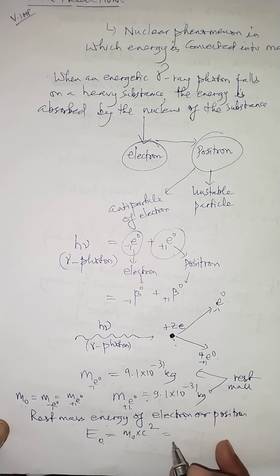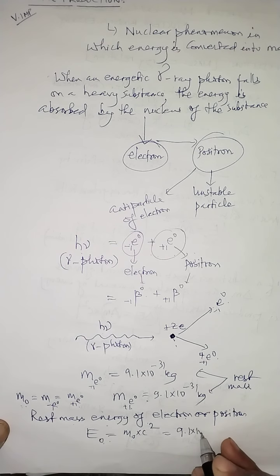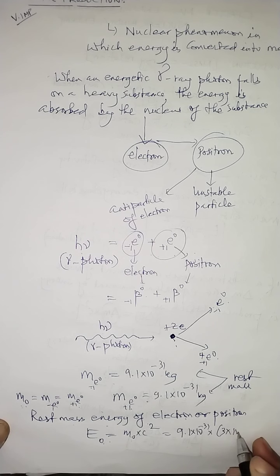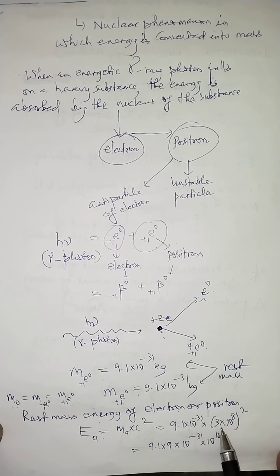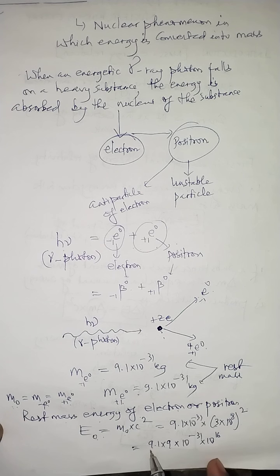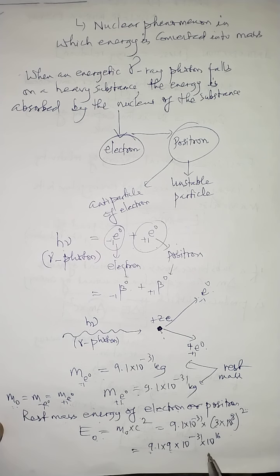So we can calculate now the value of rest mass energy. So m is 9.1 into 10 power minus 31, into speed, which is 3 into 10 power 8, with whole square. Now we can do the calculation. If you remove this bracket, 3 square will be 9, so this is 9.1, and 10 power 8 square means 10 power 16. Now we can multiply these two and write this energy into power of 10 power minus 14.